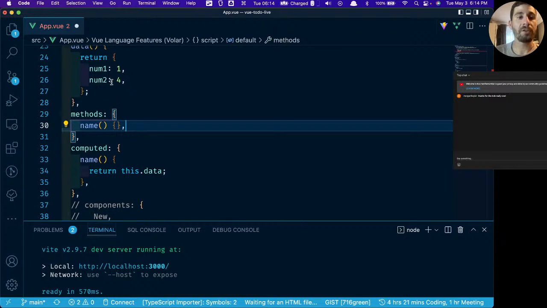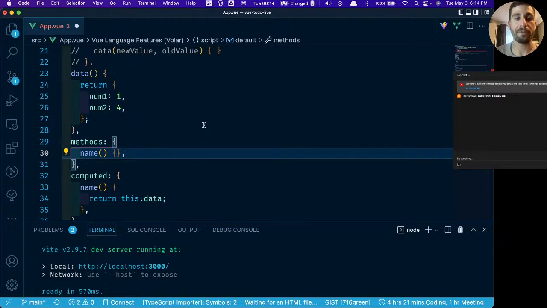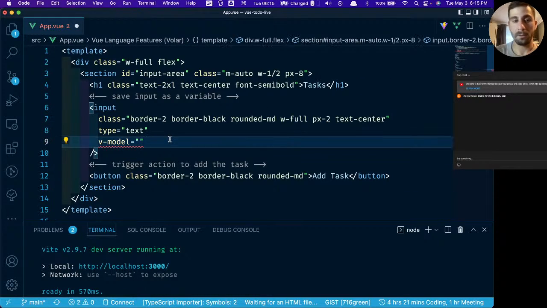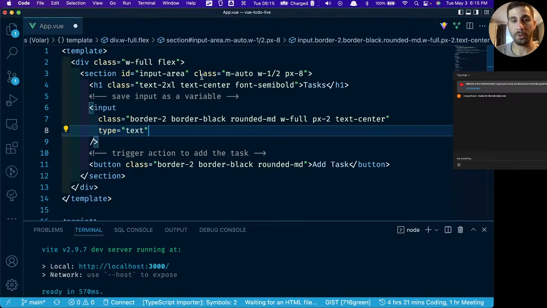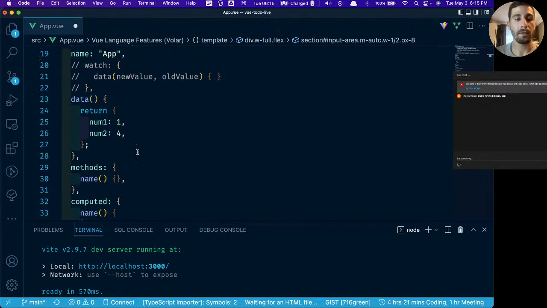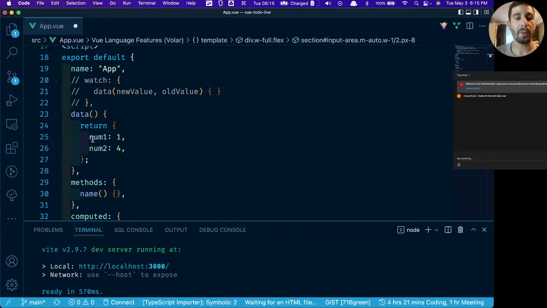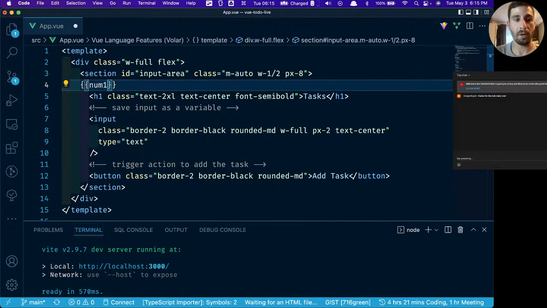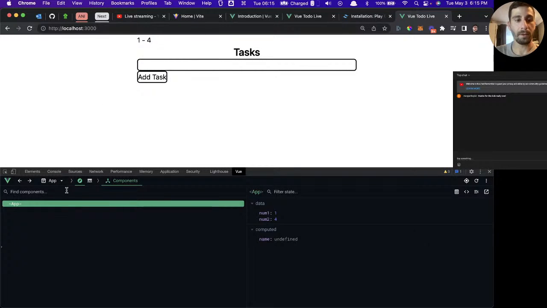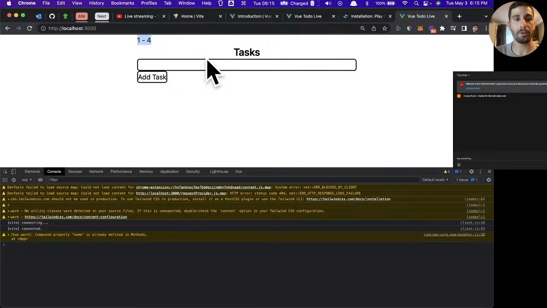So what we can do now, and this is one of the other cool things about Vue, is that templating is incredibly easy. If we get rid of this vModel for a second, because I just want to show this demonstration. If we put double curly braces here, now we can reference anything from our script tag. So if we want number1, all we have to do is type num1. If we want another one for num2, we would do it like this. Now if we look at our application, there we go. That's number1 and number2.